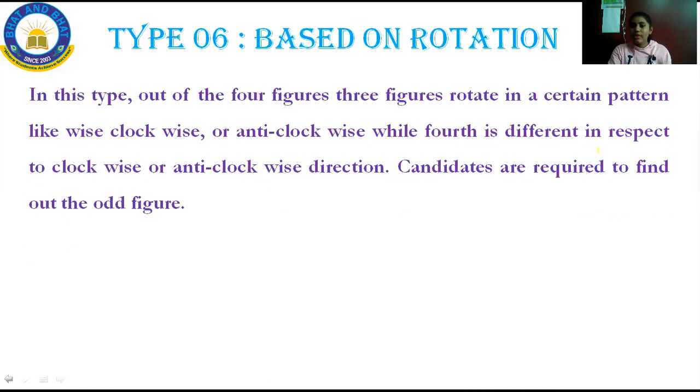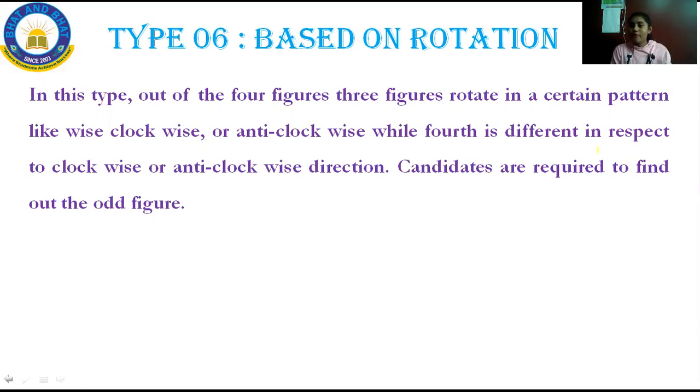See, the sixth type to solve the odd man out chapter is based on rotation. As I said, in rotation there are 2 types: the first one is clockwise direction and the second one is anti-clockwise direction. Let us see now how to solve this. In this type, out of 4 figures, 3 will rotate in a certain pattern. Here also, out of 4 figures, 3 will be moving in the same direction, that is, rotate in the same direction, while another one is different.